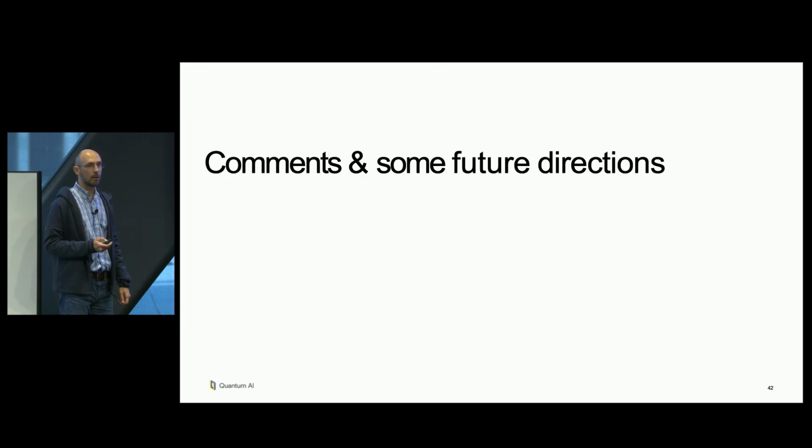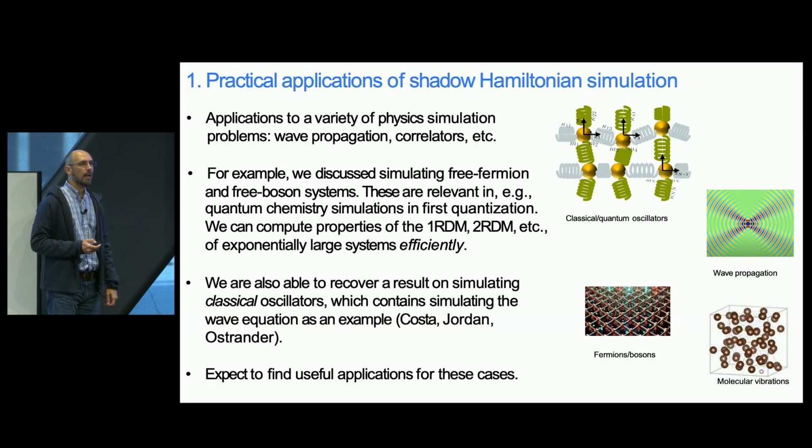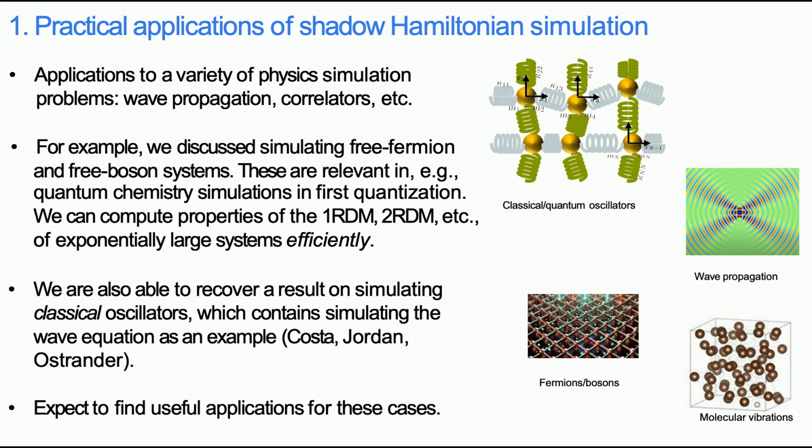All right, so a few comments on some future directions, and maybe some of you would be interested in working on these problems. I mentioned that shadow Hamiltonian simulation enables some exponential speedups, and that is true in the worst case, meaning that we can prove that there are some BQP-complete problems we can solve efficiently with shadow Hamiltonian simulation. Okay, so that's evidence of an exponential advantage.